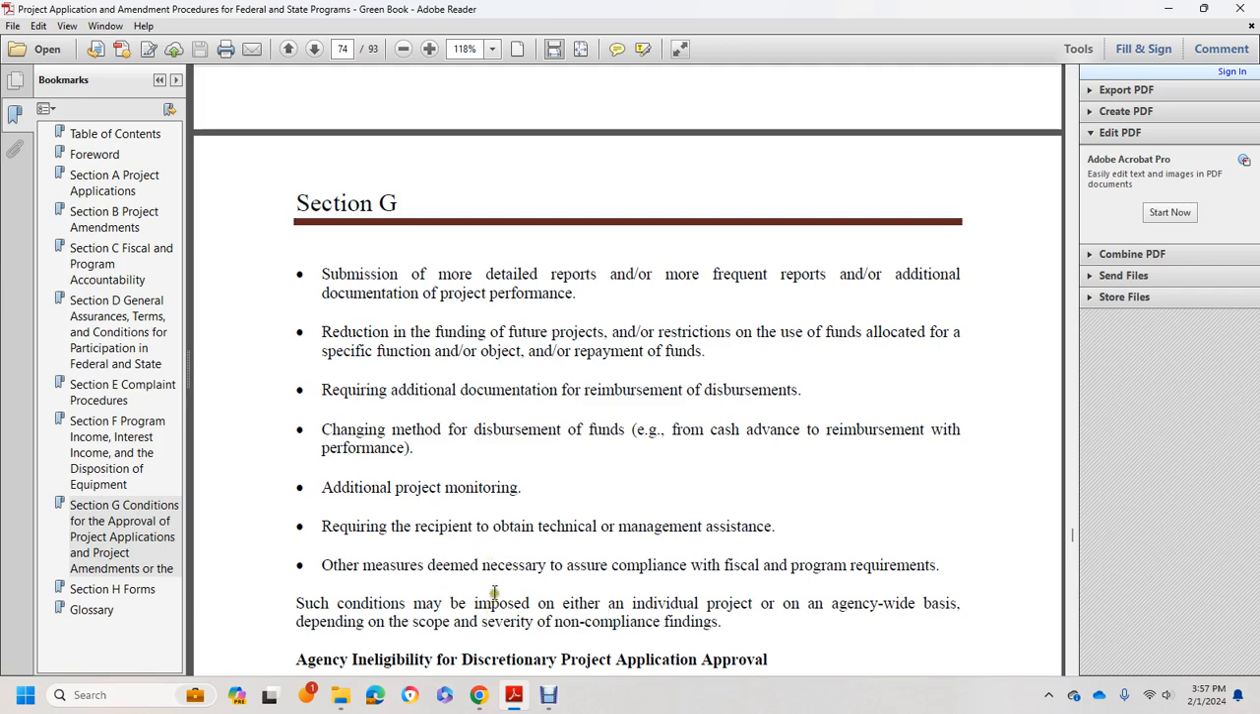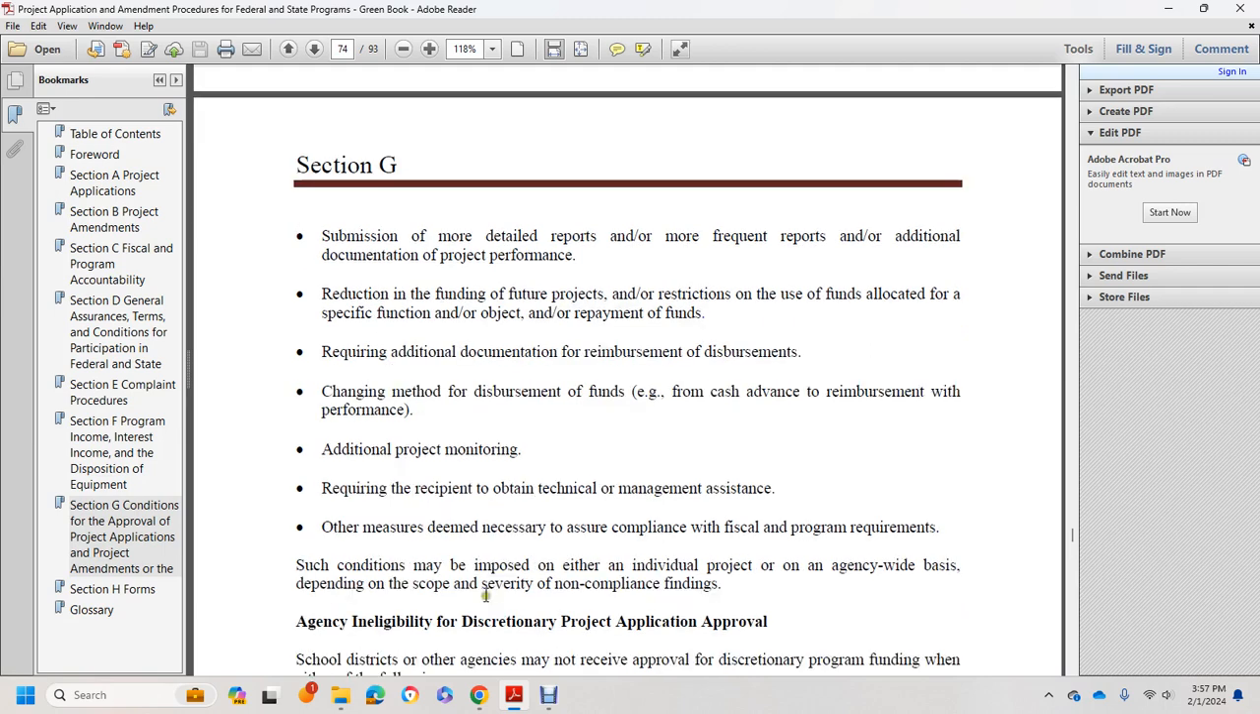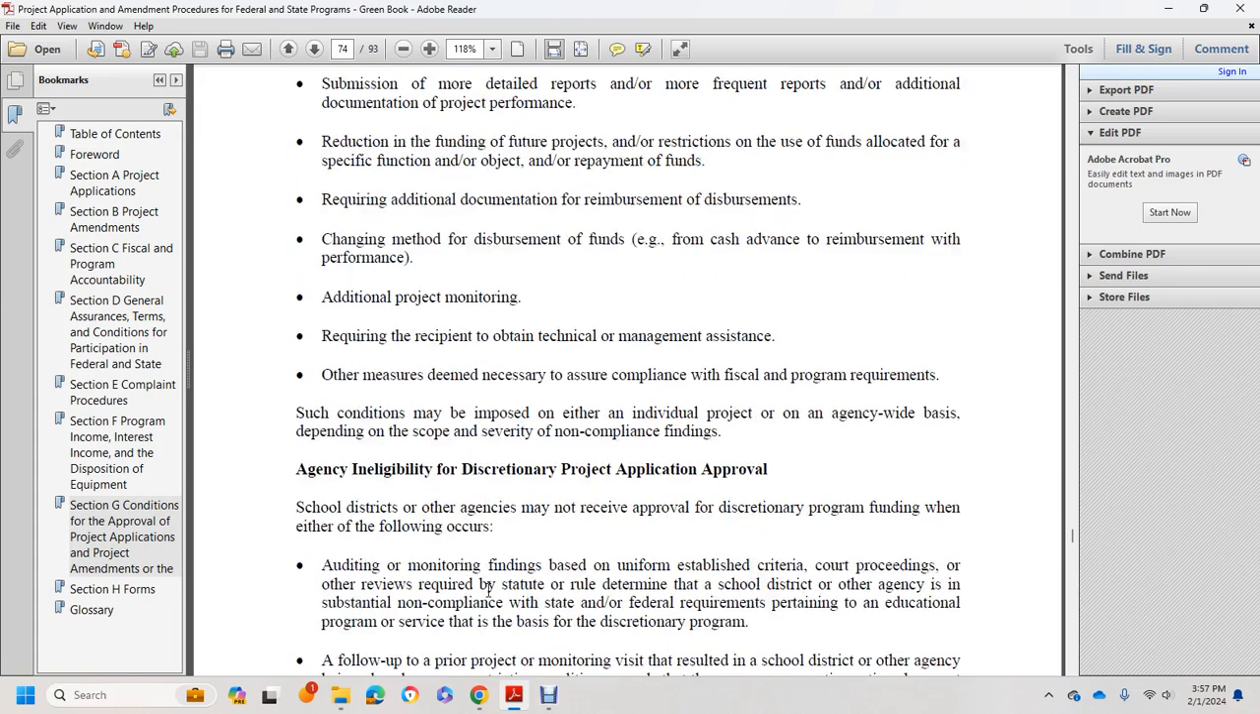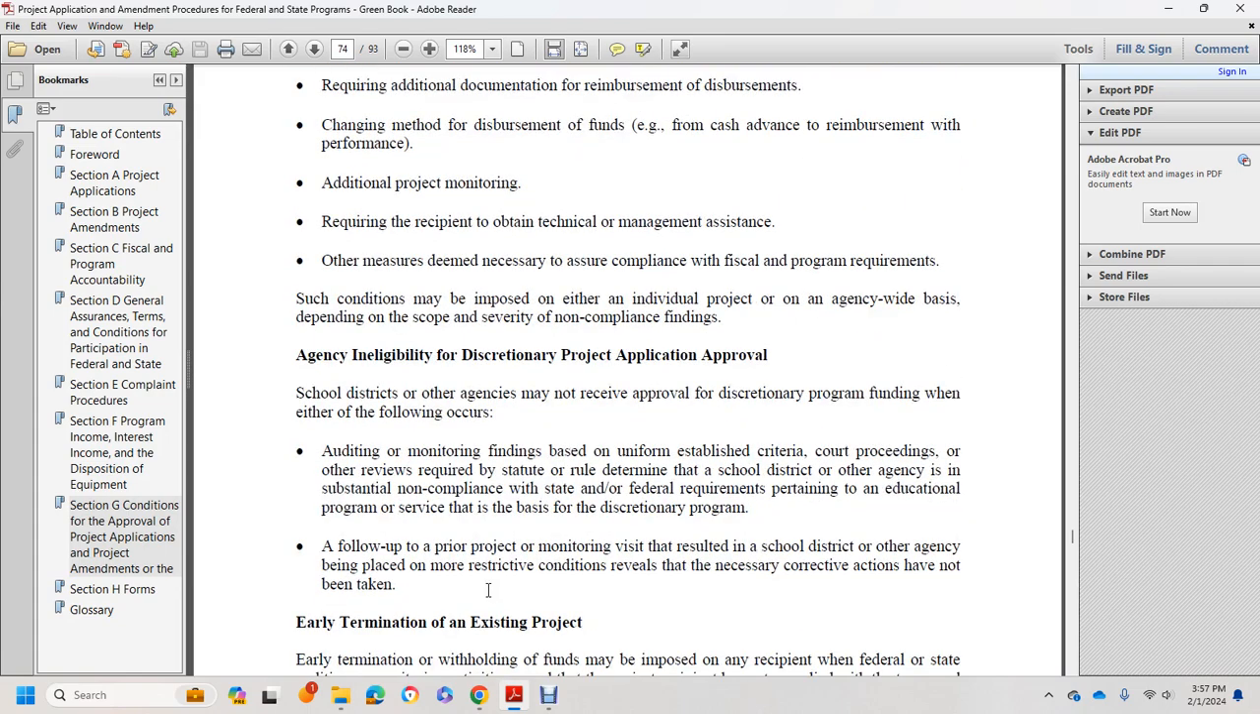Such conditions may be imposed on either an individual project or an agency-wide basis, depending on the scope and severity of the non-compliance findings. Agency eligibility for discretionary project application approval: the school district or other agency may not receive approval of discretionary program funds if either of the following occurs, with the auditing and monitoring basis of the established criteria.